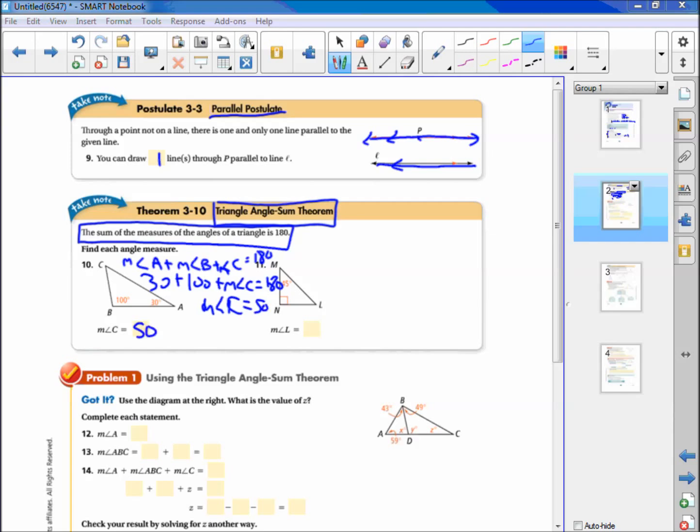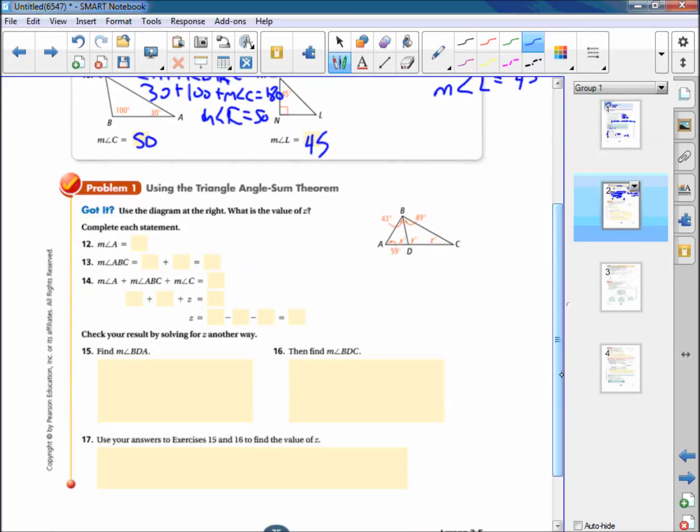Okay, you could do the same thing for this one. So we know that two of the angles are 45, the third is 90, and the third one we don't know, measure of angle L, but all three of them should add up to 180. So if I subtract 45 and 90 from both sides, I'm going to end up with 45. So this is a 45, 45, 90 triangle.